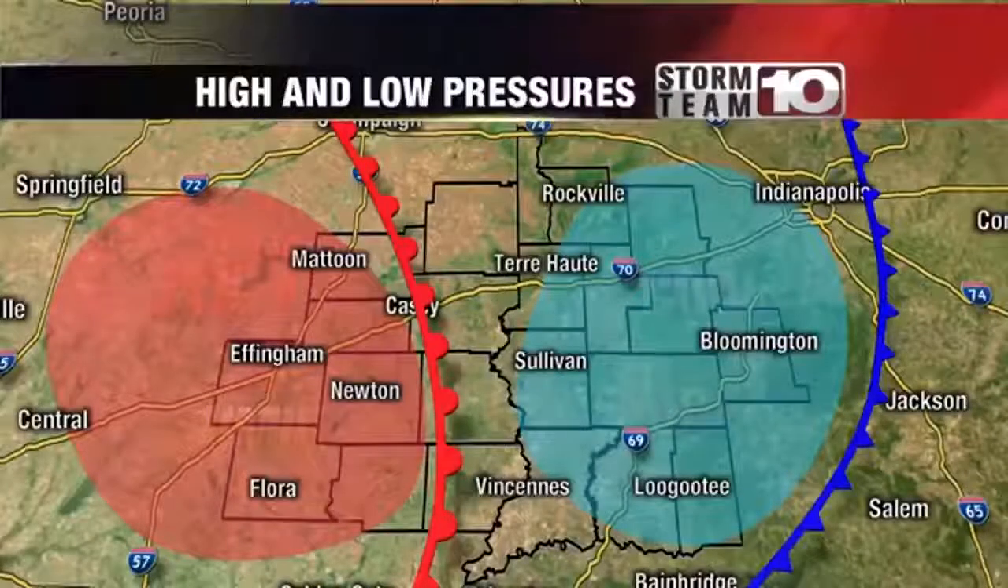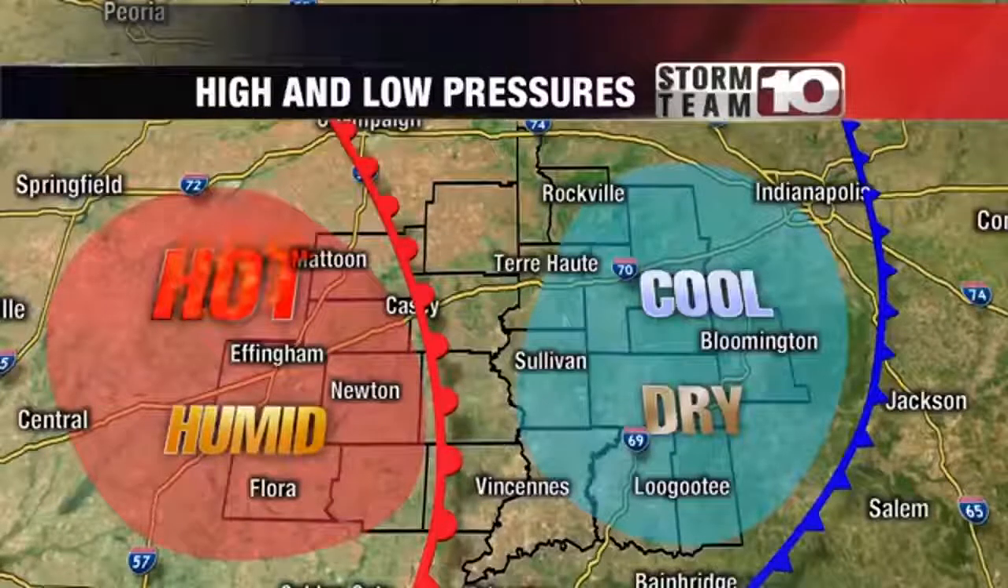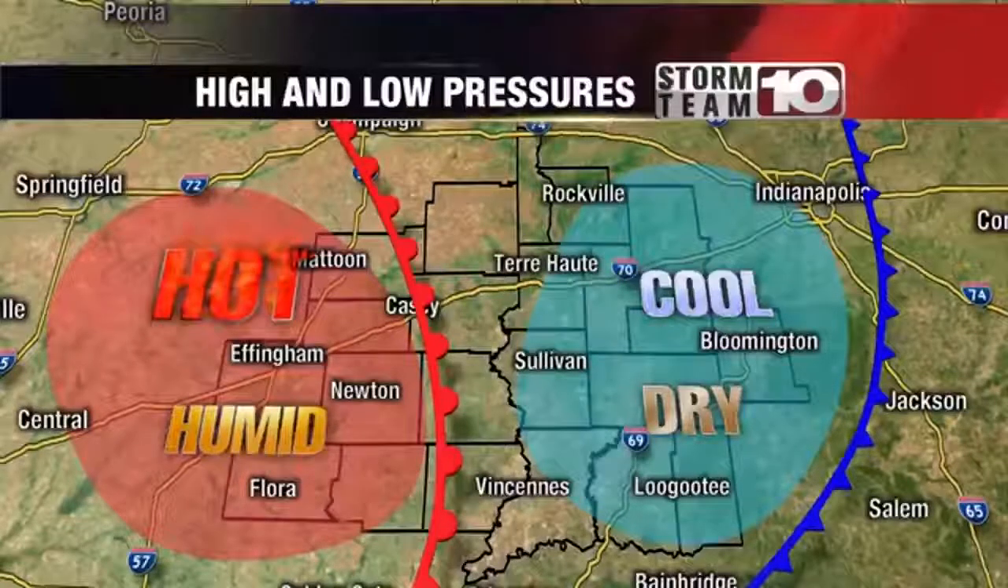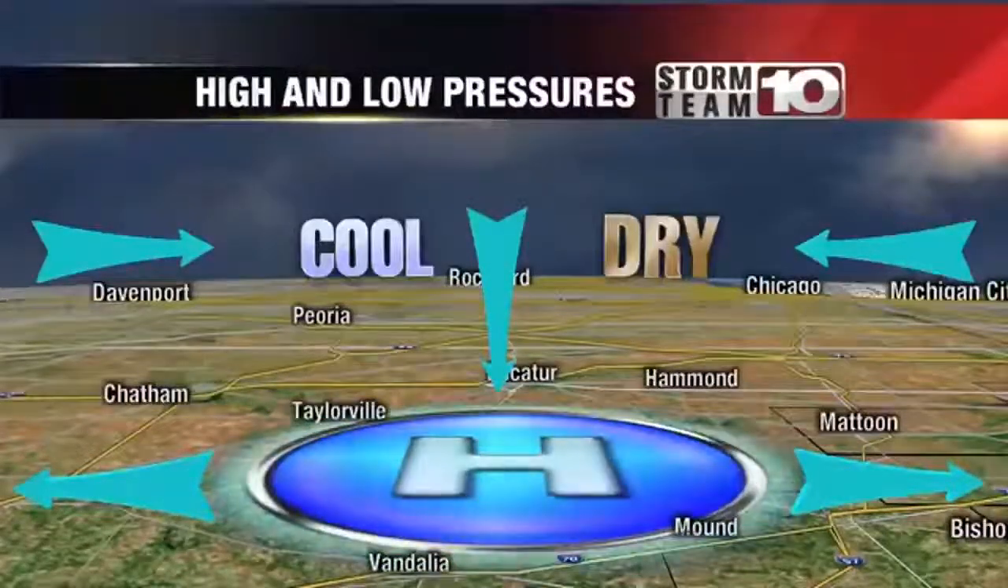We already know cold fronts bring cooler, drier weather, and warm fronts bring warmer, wetter weather. But what about high and low pressures? There's a reason the H is blue on the map and the L is red. They usually go with the corresponding front colors. High pressure is responsible for the cooler, drier air a cold front brings.